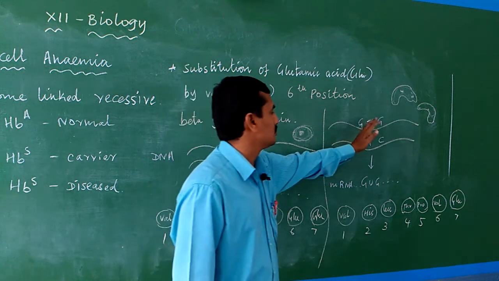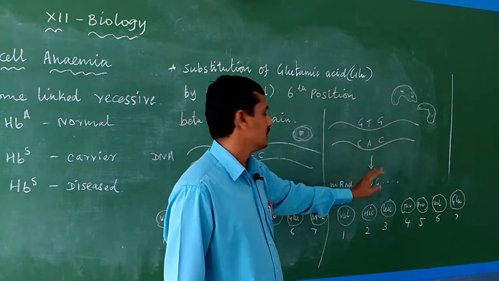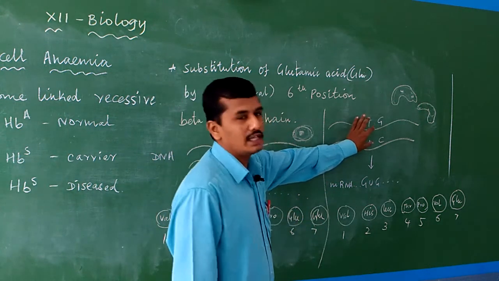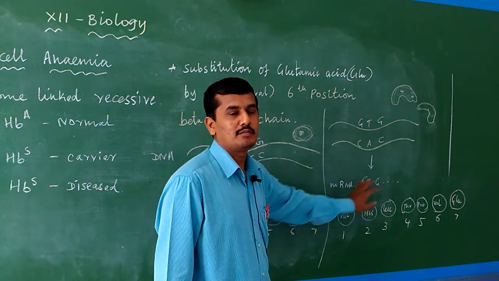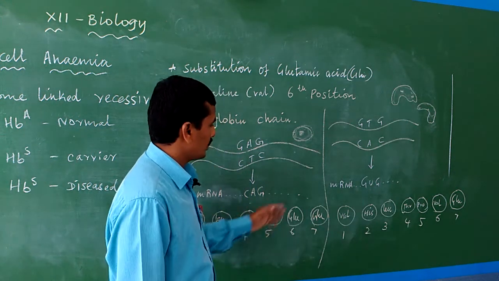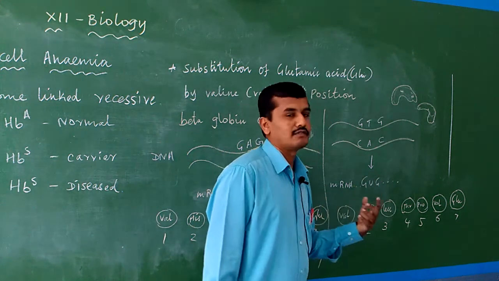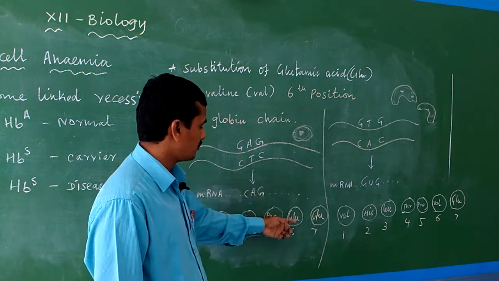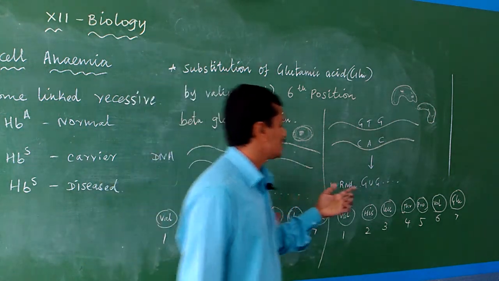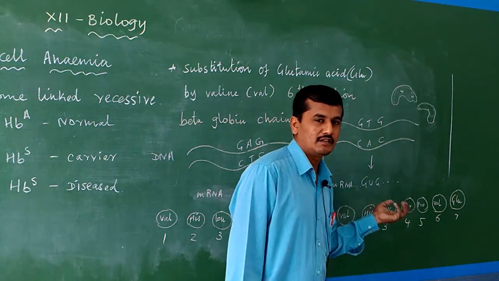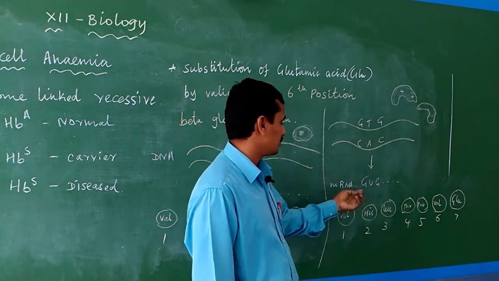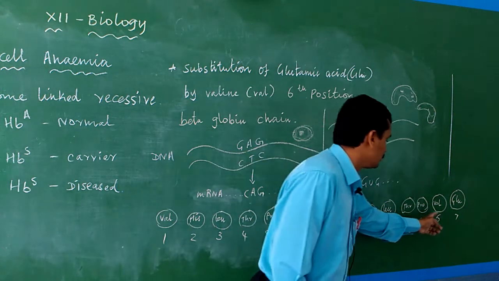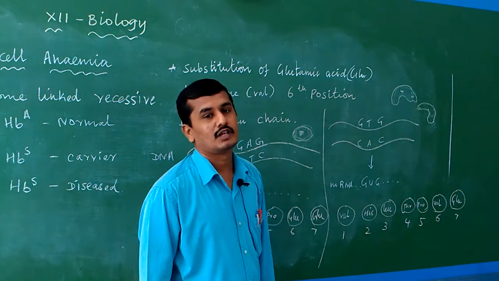Due to this modification of the DNA, the mRNA is also modified, because mRNA is produced from the DNA by transcription. So in the mRNA, GAG is modified. In a normal person, GAG is produced, which represents glutamic acid. But in the genetically affected person, whose gene is modified, the mRNA is GUG. GUG produces valine, not glutamic acid.